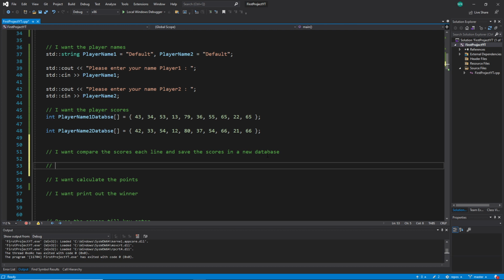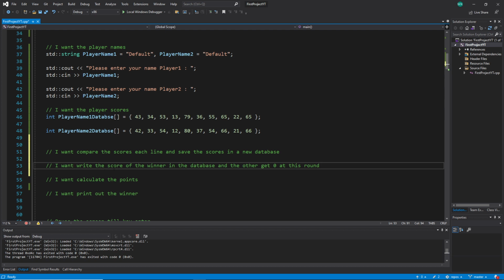In a new database, and we can make it so.